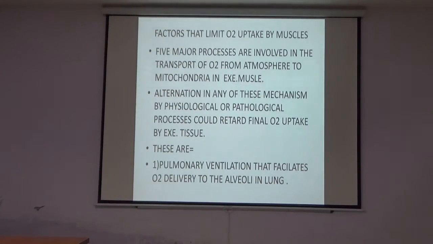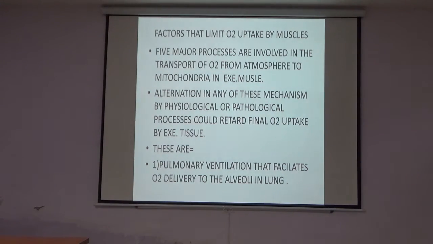Factors that limit the oxygen uptake by the muscles. 5 major processes are involved in the transport of the oxygen from the atmosphere to the mitochondria in the exercising muscles. That is, alteration in any of these mechanisms by physiological or pathological processes could retard the final oxygen uptake. These are: first is the pulmonary ventilation that facilitates oxygen delivery to the alveoli in the lung. From the atmosphere, oxygen goes to the lung.